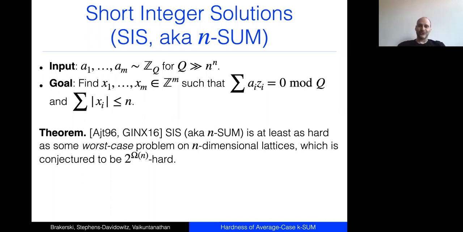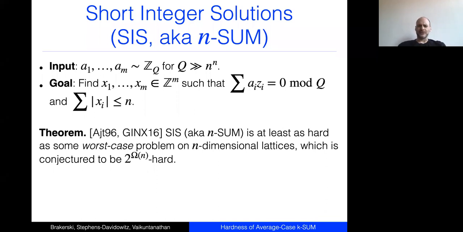So it's almost like our work is done for us. But I should note that SIS is in some sense very different from K-sum. When K is constant, the problem behaves very differently. In particular, the optimal algorithms for SIS are very different. They're more geometric than the combinatorial algorithms that you use to solve K-sum.